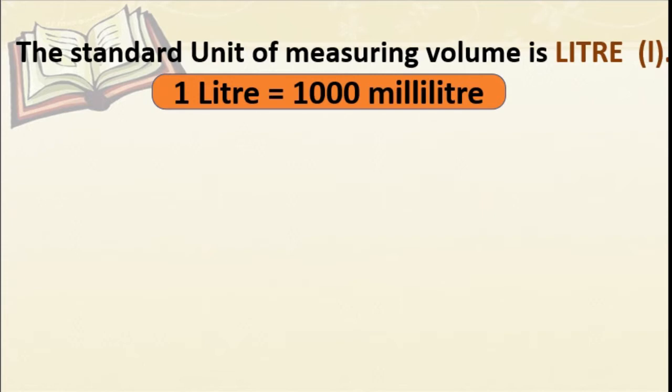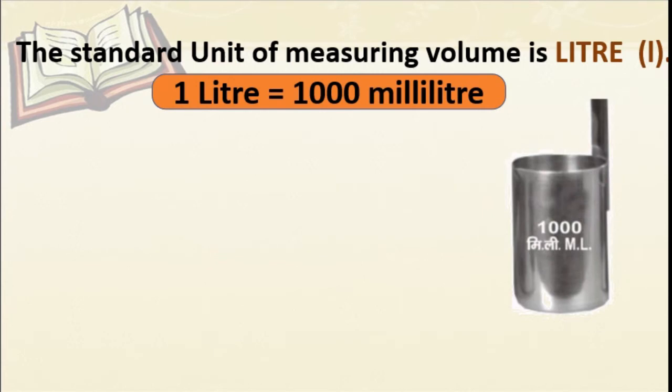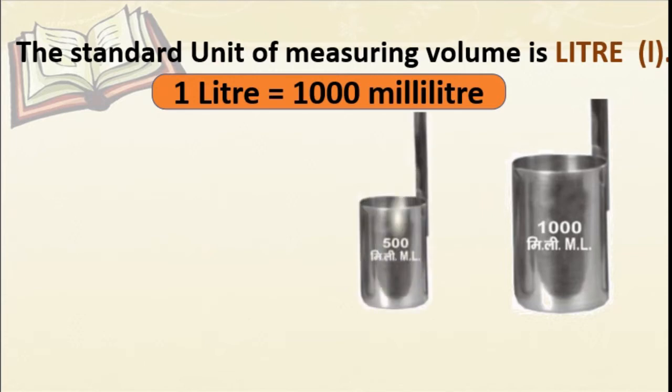1 meter is equal to 100 centimeter, isn't it? And 1 kilogram is equal to 1000 grams. Like that only, here also 1 liter is equal to 1000 milliliter. And we write liter as L and milliliter as ml. See, this is a measure of 1000 ml, means 1 liter. This is the measure of 500 ml, half liter.